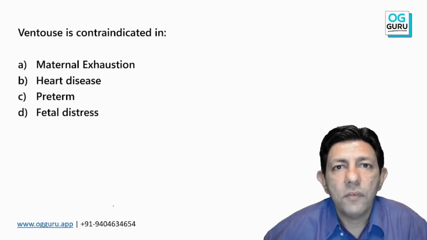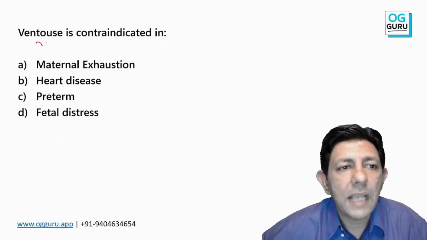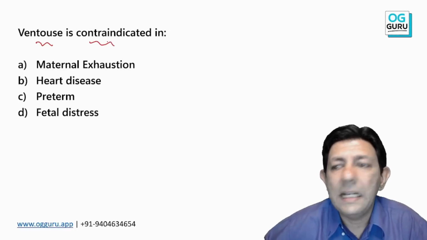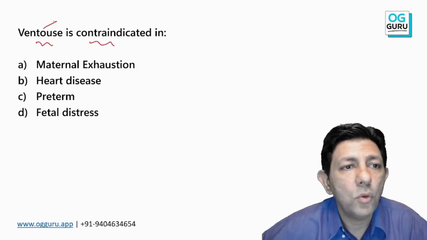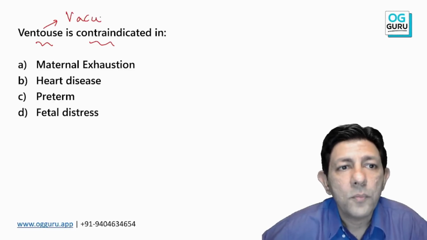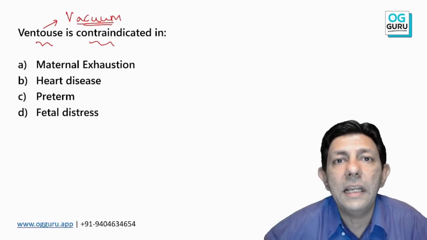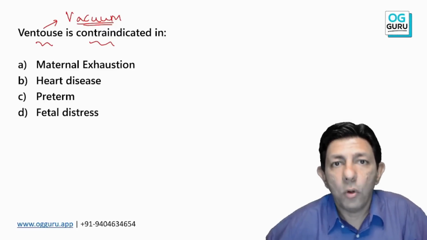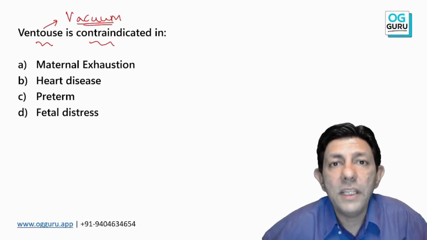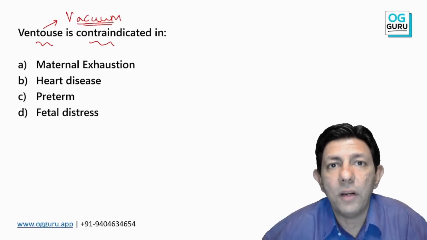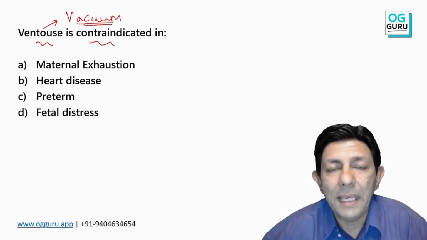Okay, so the first MCQ: Ventouse application is contraindicated in. Now, Ventouse is another word for vacuum. So they can ask you vacuum or Ventouse is contraindicated in which of the following. So remember, my dear student, for instrumental deliveries, if we look at forceps and vacuum, two things are main.